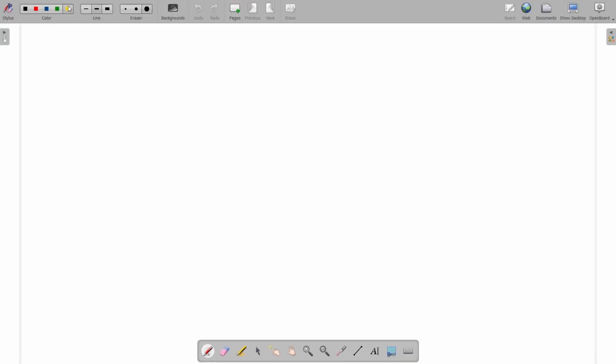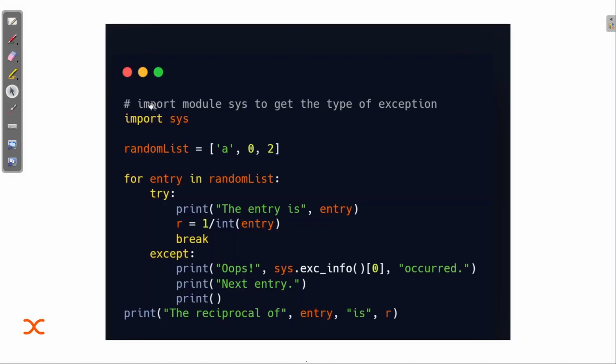Let's change the marker color. So here you can see what I'm doing. If you have seen the previous video, I explained what a module is, and that inside it there is a built-in module, that is sys.